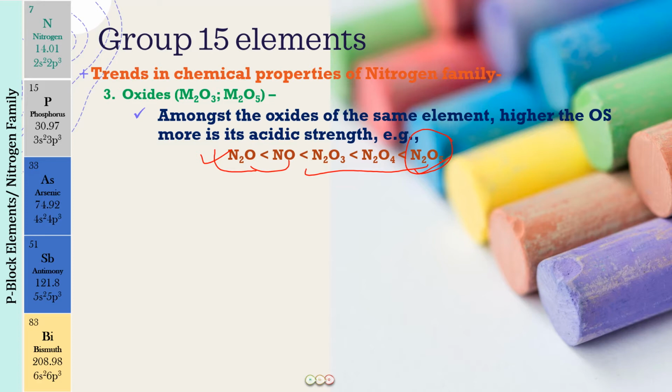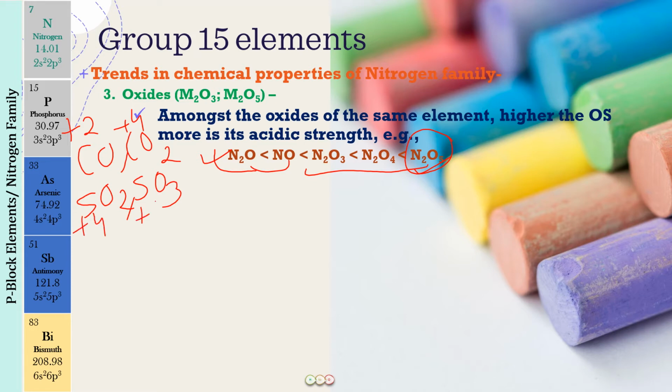But can we apply this same understanding to other oxides also? For example, if I have to compare carbon monoxide and carbon dioxide, which is going to be more acidic, or if I have to compare sulfur dioxide and sulfur trioxide, which is going to be more acidic, can we use the same principle? Yes, we can. Just simply check the oxidation state. For carbon monoxide, carbon will have +2, and in carbon dioxide, it will be +4. Similarly, here sulfur will be +4 and here sulfur will be +6. So which will be the stronger acidic oxide? Carbon dioxide and sulfur trioxide. So just let me put this down.